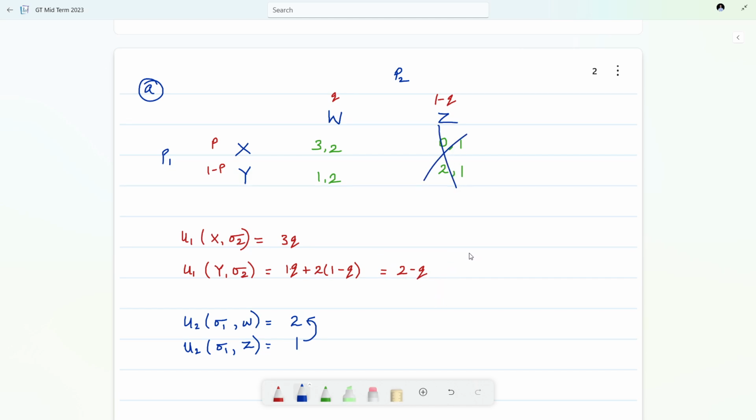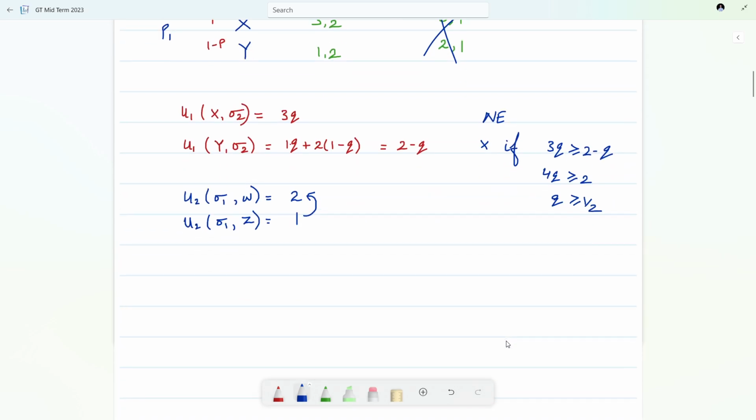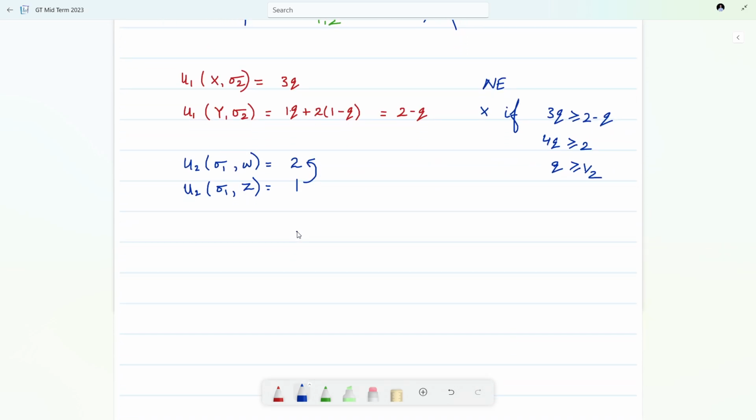So what is the Nash equilibrium here? It depends on the Q value. Player 1 will play X if 3Q is greater than or equal to 2 minus Q. So this becomes 4Q greater than or equal to 2, Q greater than or equal to half. So what is the mixed strategy?